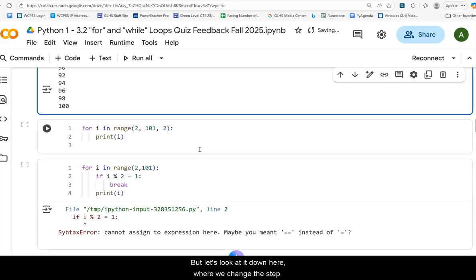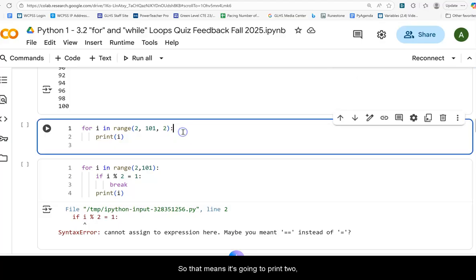But let's look at it down here where we change the step. Instead of having to mess with doing modulo division, we can generate numbers the same way again, except this time we want to start with 2. We don't want to start with 1. All right, we could have started with 2 before, that would have been fine. But we want to start with 2. We want to go through 100. We don't want to print 101. But we're going to step by 2s.